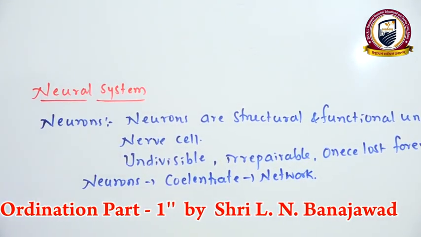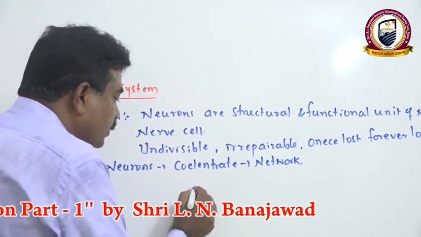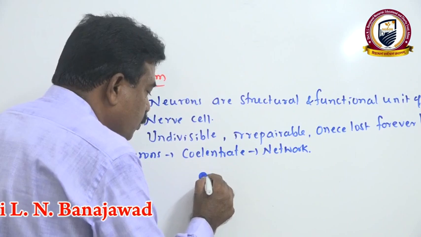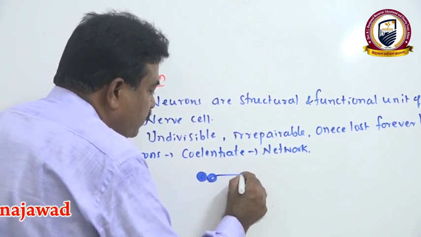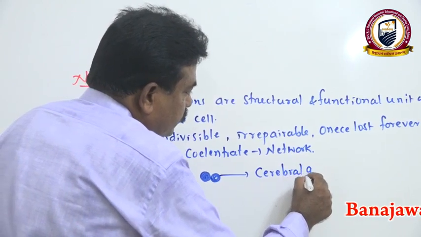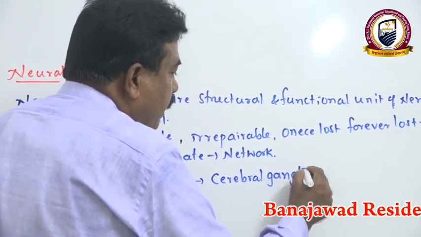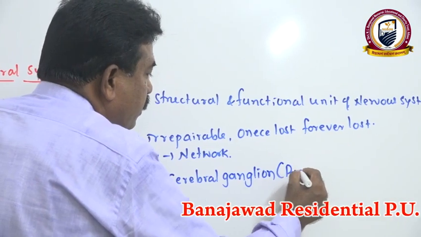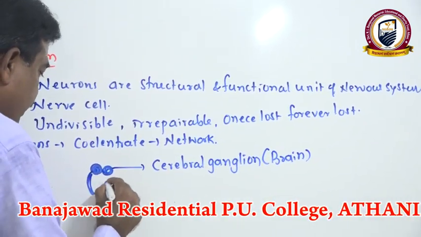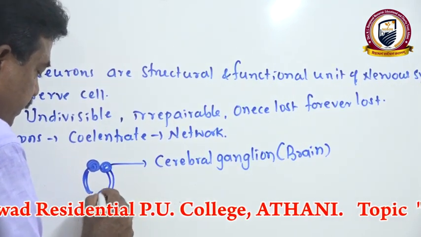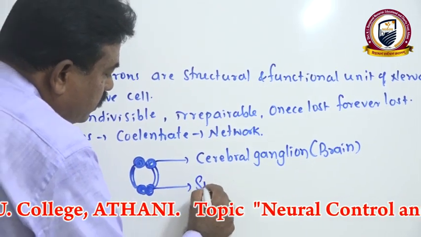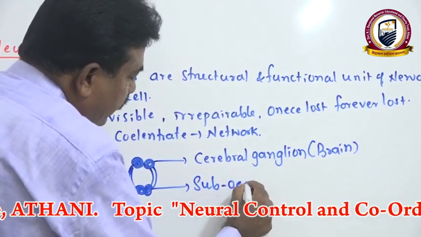Whereas in most invertebrates, especially insects or arthropods, a true brain is formed, which we call the cerebral ganglion. The cerebral ganglion itself is called the brain in invertebrates. At the same time, below the esophagus, one more pair of ganglia is there, which we call the subesophageal ganglion.